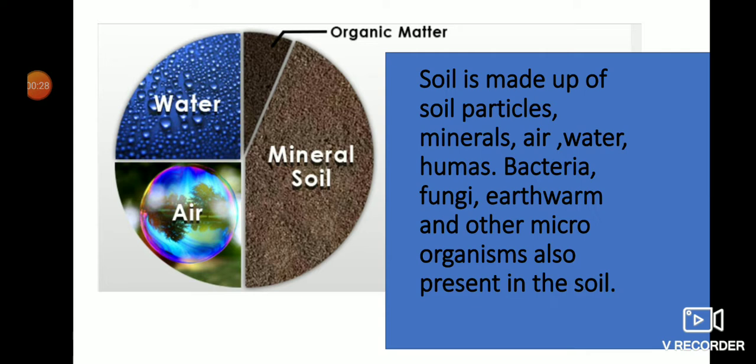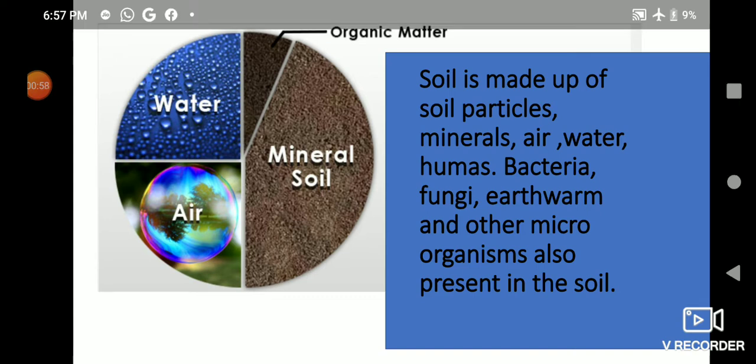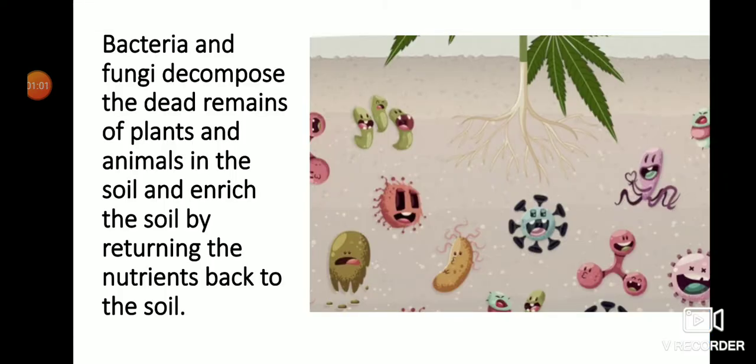Bacteria, fungi, and other microorganisms. These are the living organisms present in the soil, and they make the soil fertile by decomposing dead materials or dead remains of plants and animals. So bacteria, fungi, and other microorganisms play a very important role in making the soil healthy and fertile. So these are the pictures you can see.